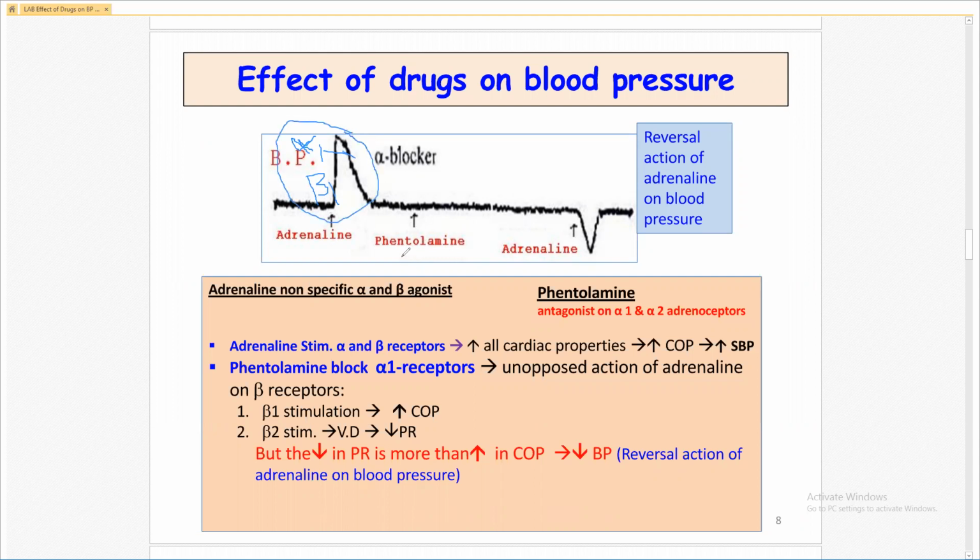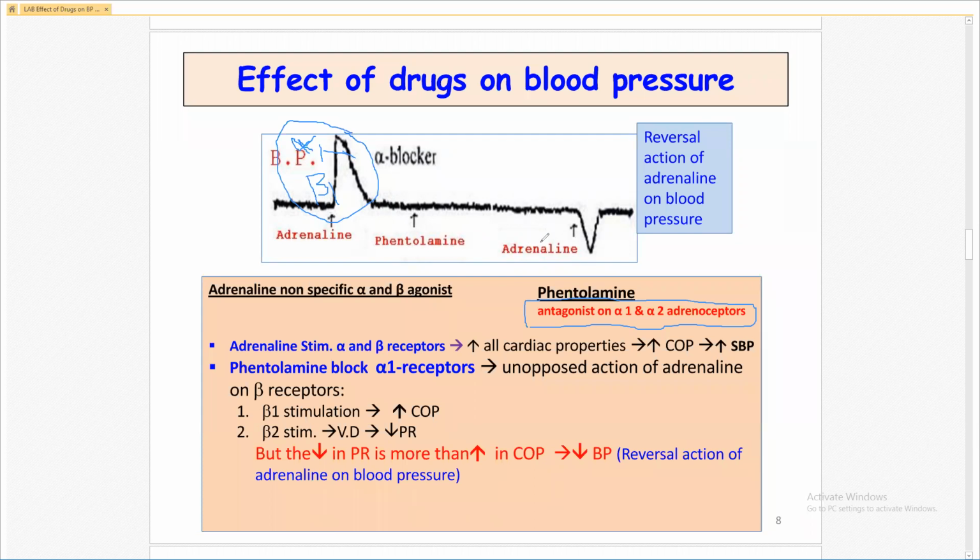Now we added phentolamine. What is phentolamine? Phentolamine is an antagonist on alpha 1 and alpha 2 adrenoreceptor. After administration of the phentolamine, it blocks the alpha 1 and alpha 2 receptor.